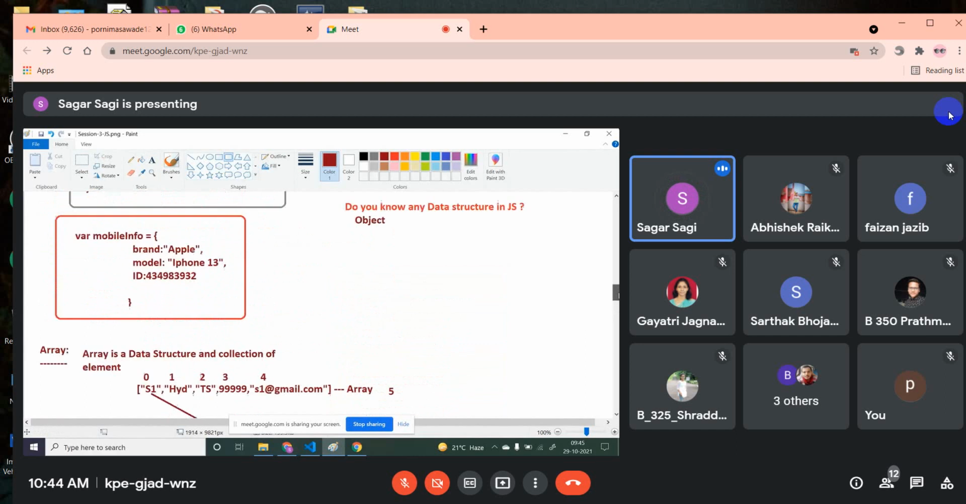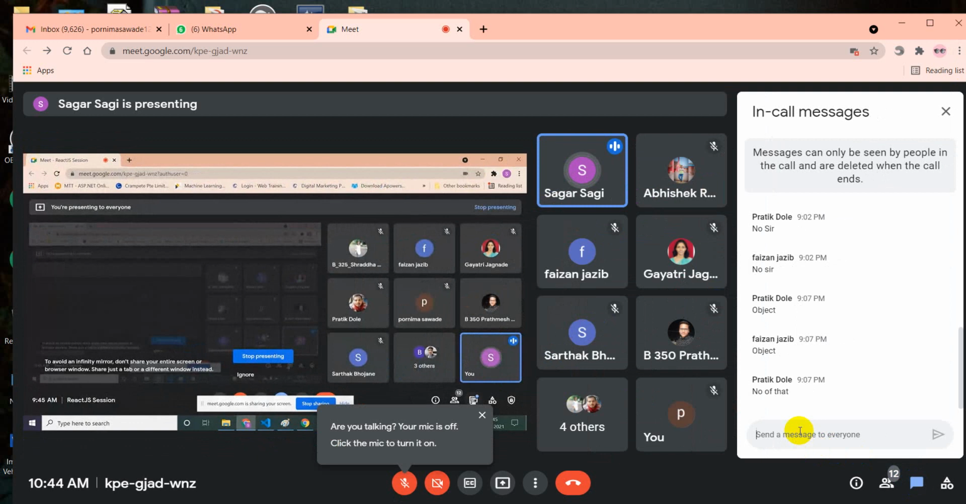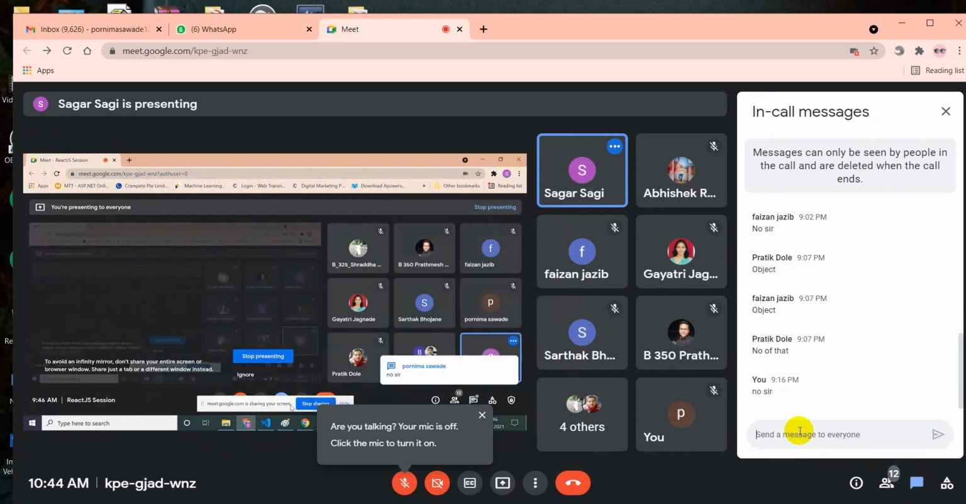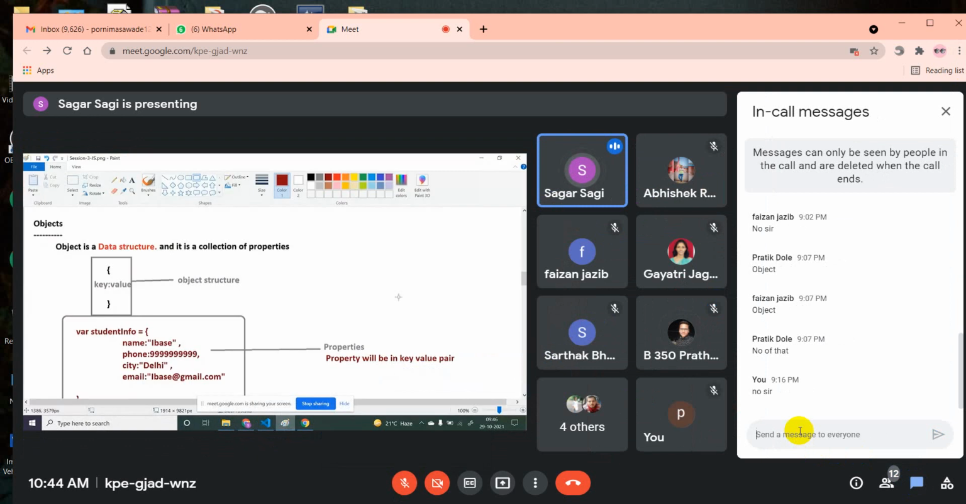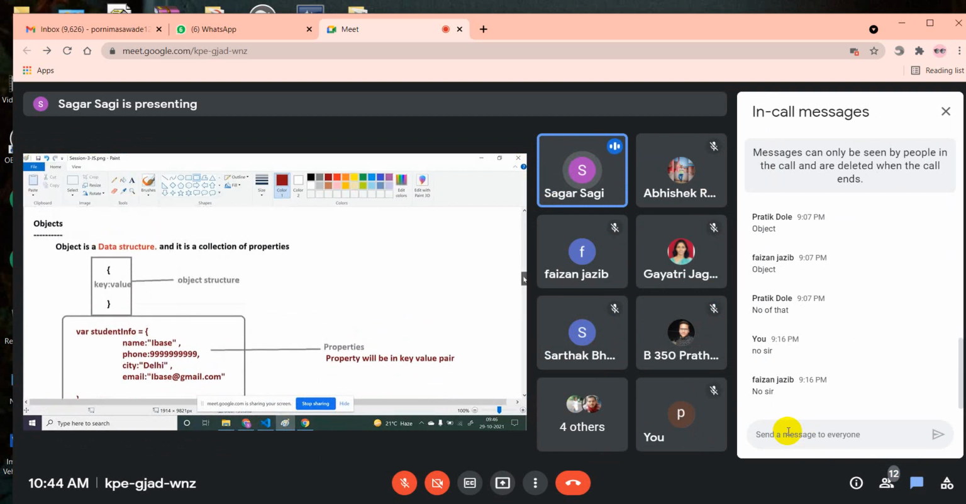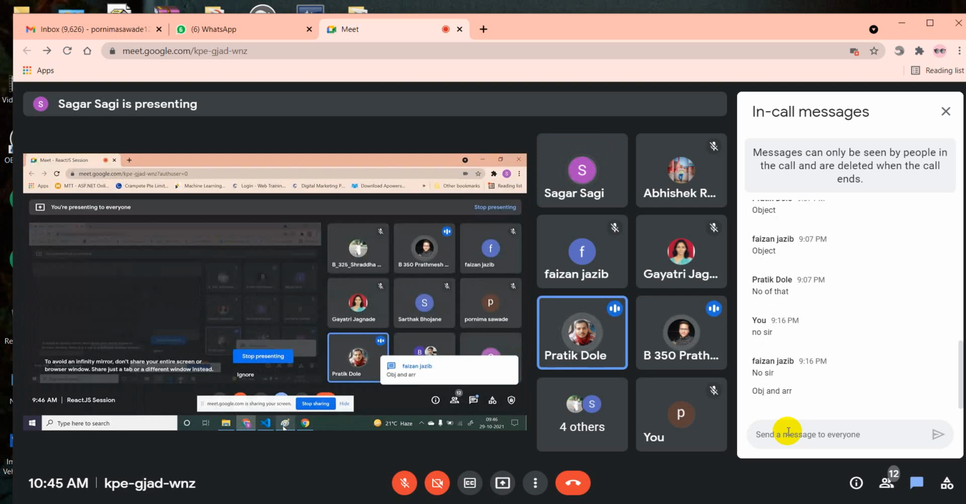Okay. So any doubts in this object concept and array concept? One of the most important concepts. Okay. No, sir. Now tell me how many data structures we have in JavaScript as per your knowledge as of now. 2. What are they? Object and array. Yeah, object and array.